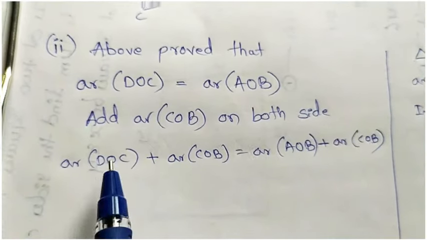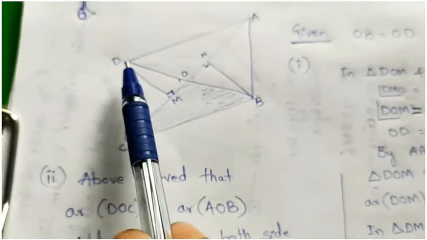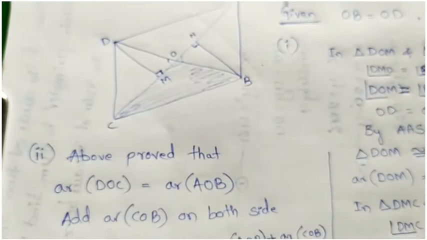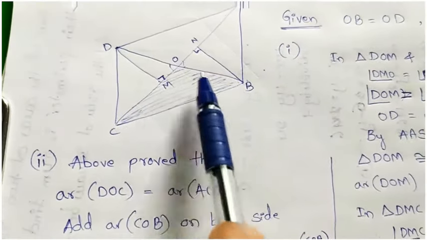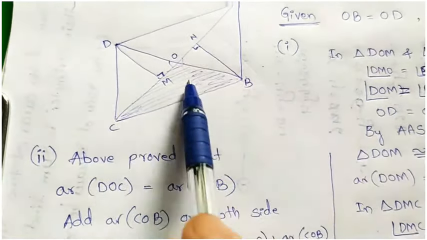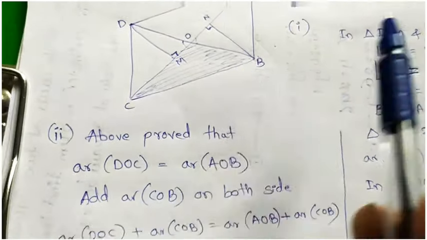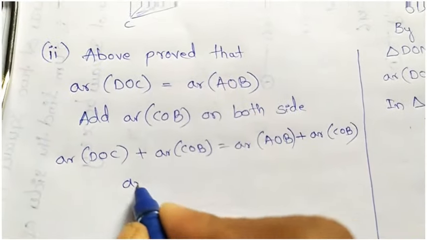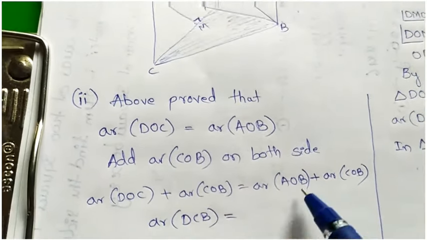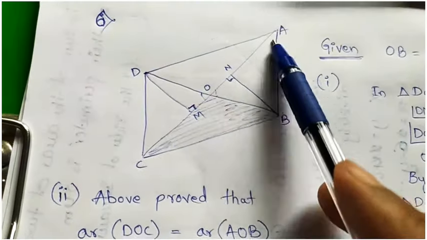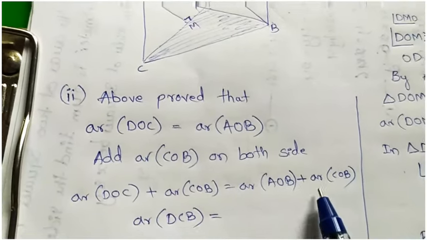Okay, DOC plus COB, if we add these two, we will get area of DCB equal to AOB plus COB.